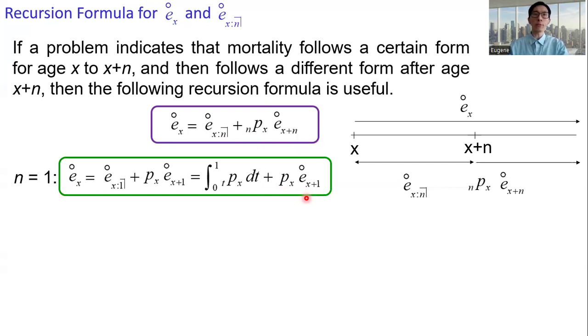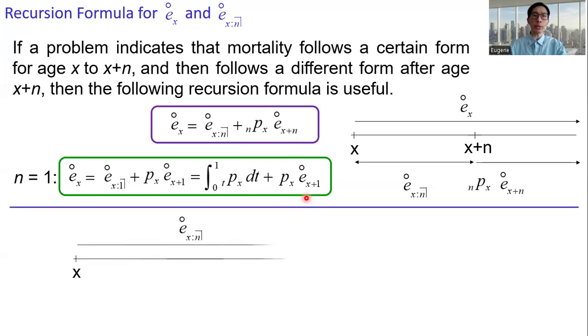And then we can also have the recursion formula for the n-year temporary expectation of life. So this can be split into two periods. The first m years, which is the m years temporary expectation of life, and then plus the probability that the individual can survive up to hx plus m.